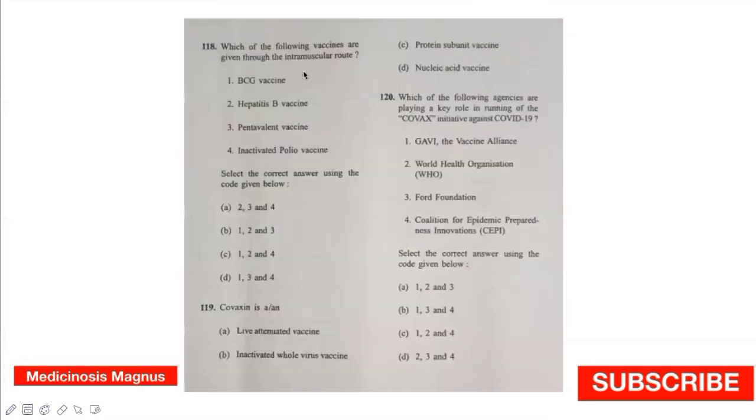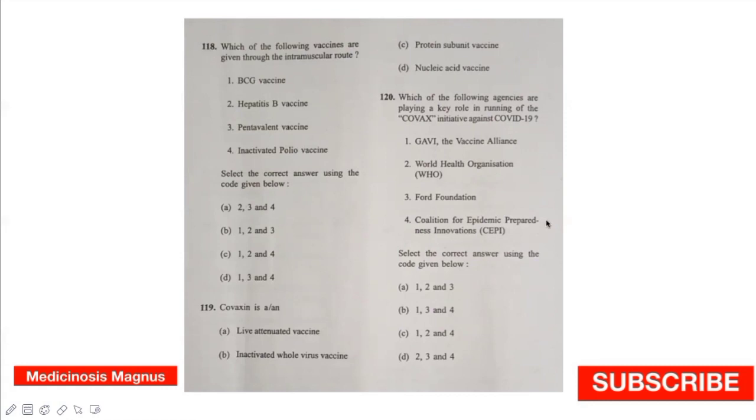Which of the following vaccines are given through intramuscular route? Hepatitis B, pentavalent, and inactivated polio vaccine. BCG vaccine is given intradermally. Covaxin is an inactivated whole virus vaccine. Which of the following agencies are playing a key role in running of the COVAX initiative against COVID-19? That is Gavi, WHO, and CEPI. So answer is 1, 2, and 4.